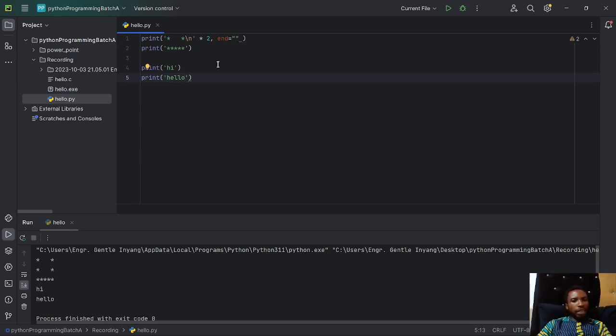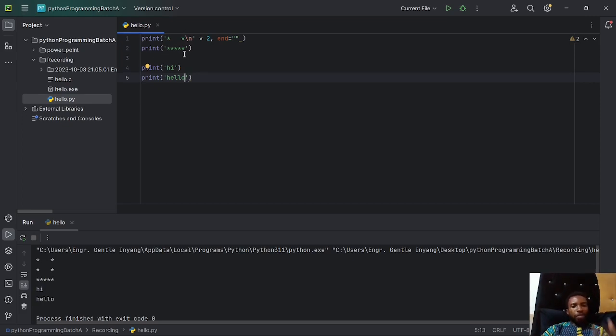So to avoid this, I use end. That means that after the end of this printing, don't give me any new line. All right. So the next print statement is supposed to be joined here, but it invokes only this new line, and the print statement's new line is ignored.